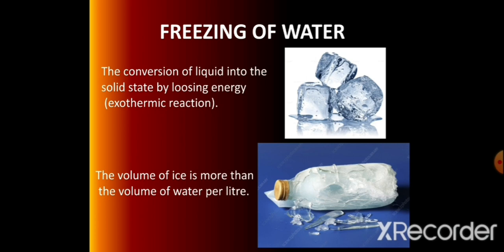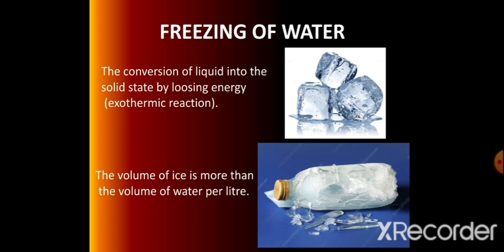They apply pressure on the wall of the glass bottle, and due to that the glass bottle breaks and the ice comes out. The solid form of ice has more surface area and more volume than the liquid state of water.